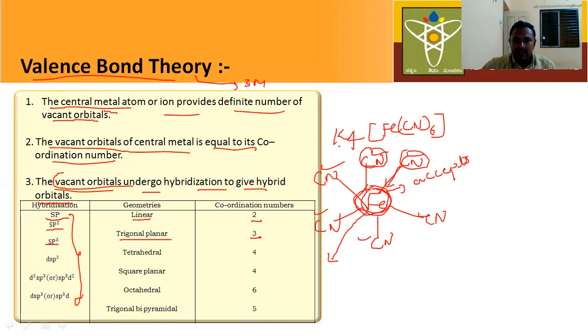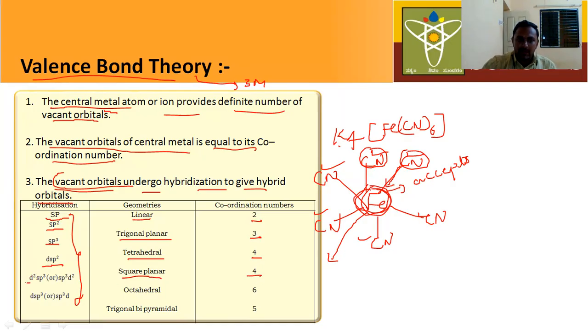Next, if vacant orbitals undergo sp3 hybridization, it is tetrahedral, and the coordination number is 4. If they undergo dsp2 hybridization, the shape is square planar, and the coordination number is 4.